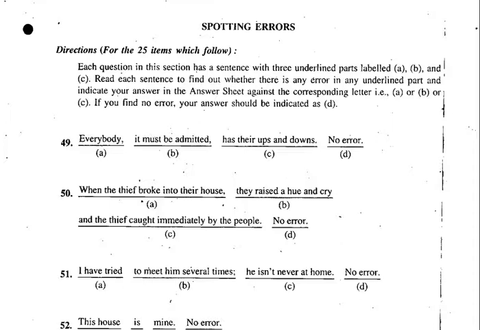Everybody, it must be admitted, has his ups and downs, or you can write has her ups and downs. So the answer is C. And remember, whenever the subject is everybody, or somebody, or everyone, the pronoun also has to be in singular form. The verb has to be singular. The pronoun also has to be singular. Okay, let's go to the next one.